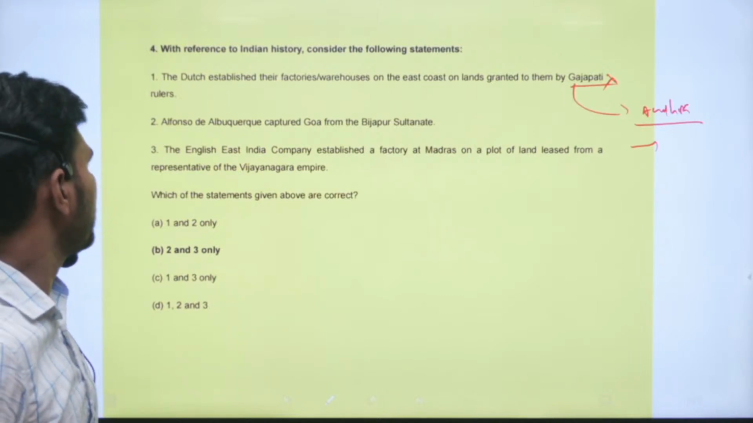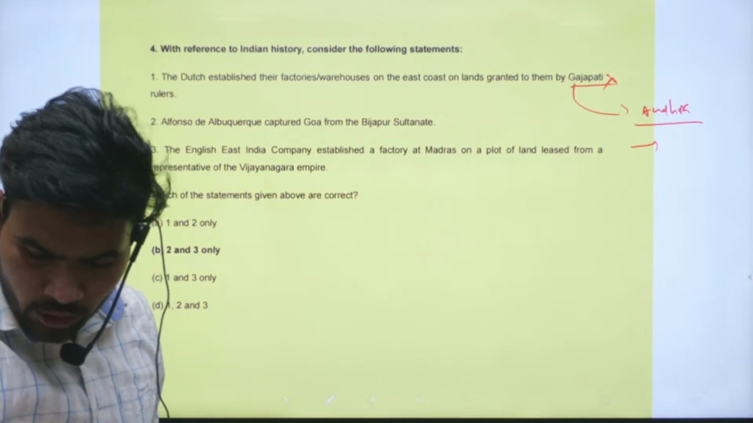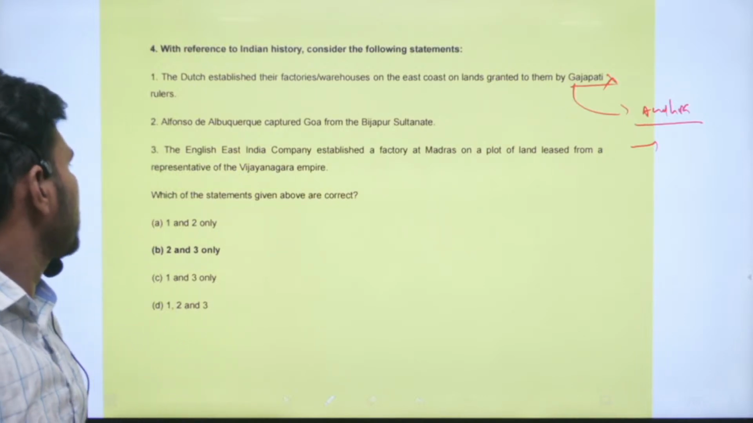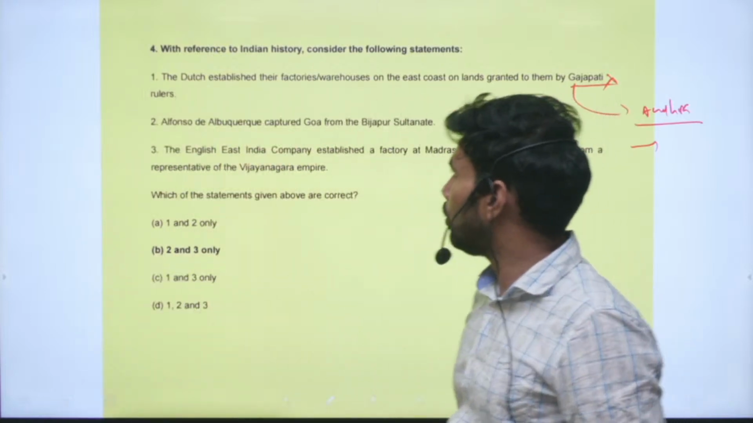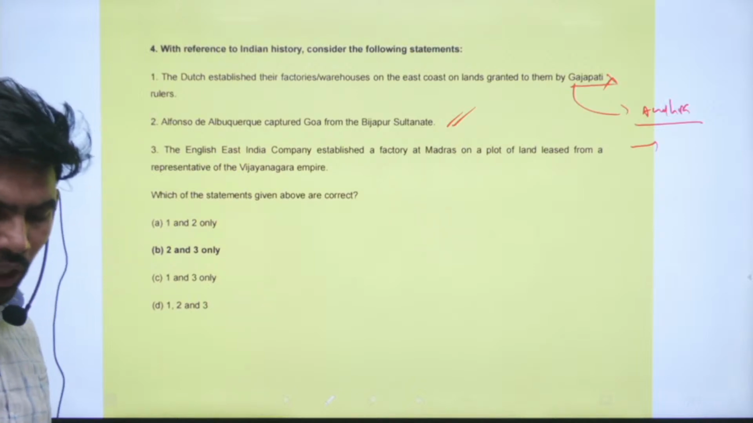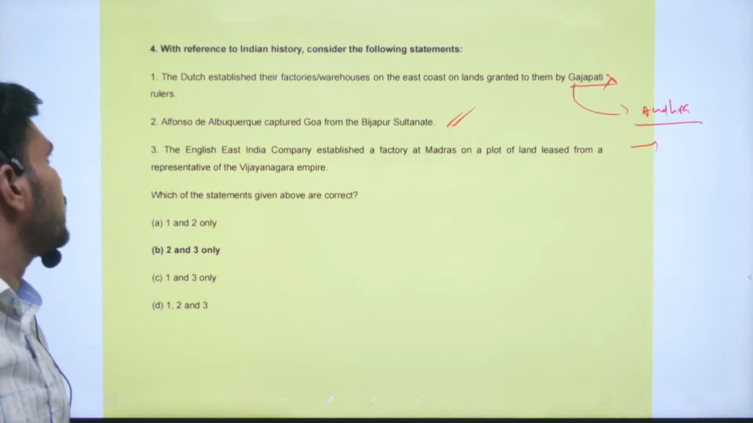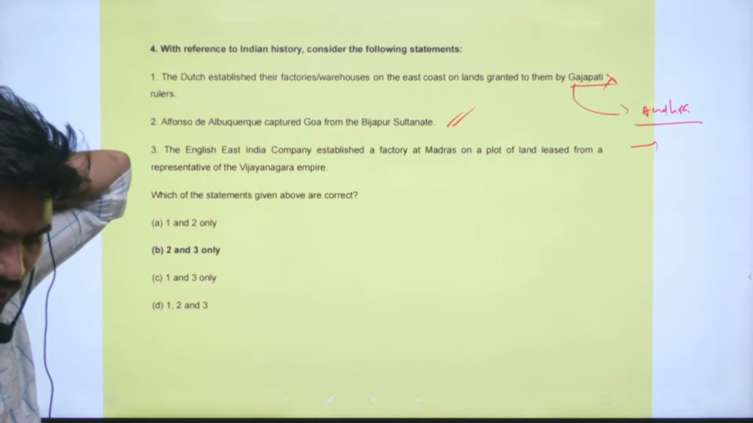Next is, Alfonso de Albuquerque captured Goa from the Bijapur Sultanate. Yes, this statement is correct. Alfonso de Albuquerque captured Goa from the Sultan of the Bijapur Sultanate. Alfonso de Albuquerque was a Portuguese governor.